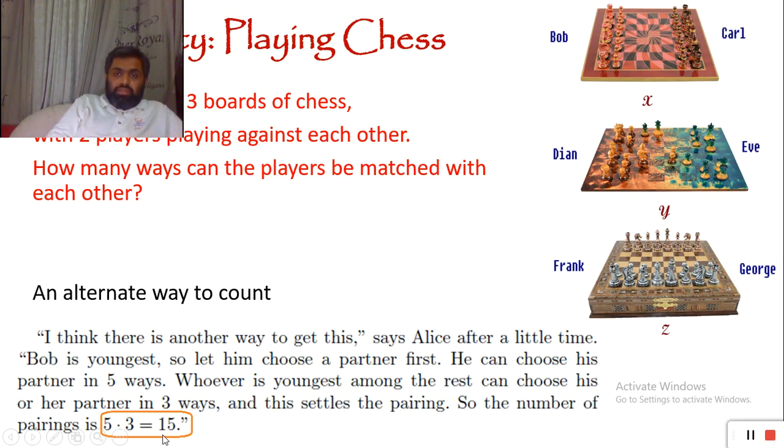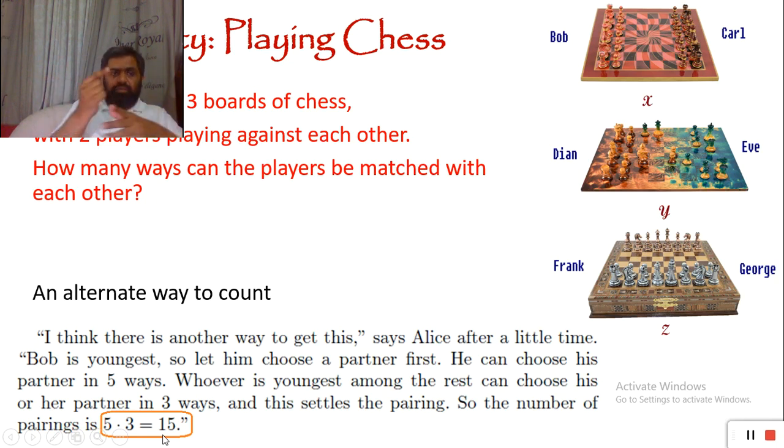So we counted the same thing in a different way. First we counted 720 divided by 8 divided by 6, and we got the answer 15. And now we are counting the same thing in a different way. We fix one player, and this player is going to choose an opponent, one of 5. So he or she has 5 choices. They get separated.